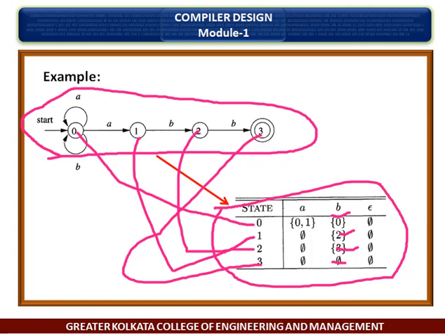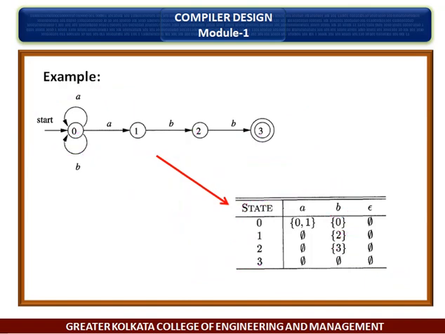Clear? So this transition table has the advantage that we can easily find the transition on a given state and input. It takes a lot of space, this is the disadvantage of it, when the input alphabet is large, yet most states do not have any moves on most of the input symbols.